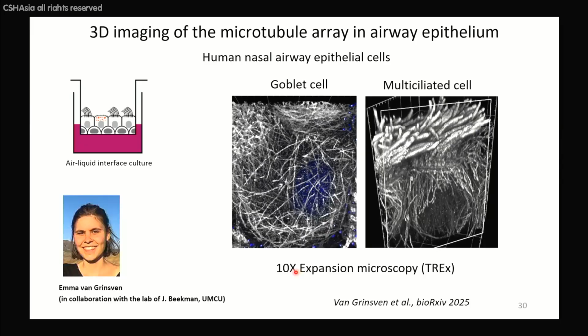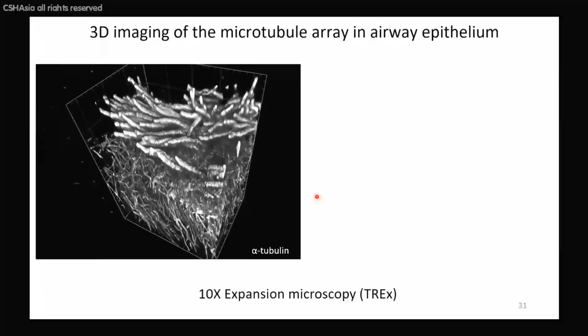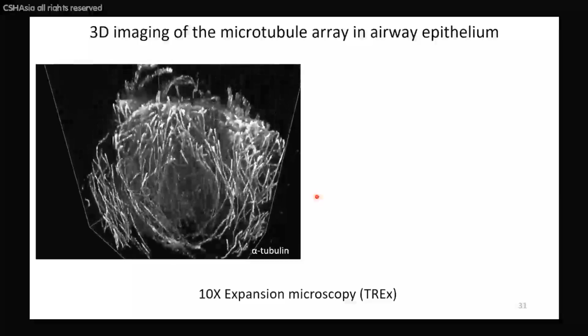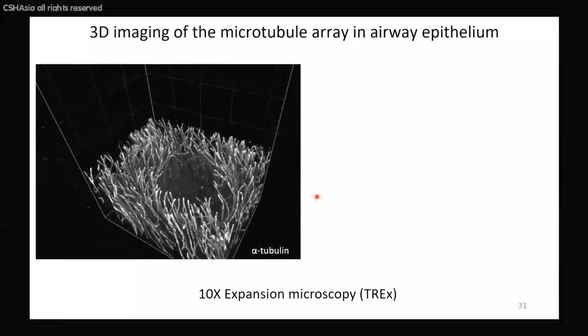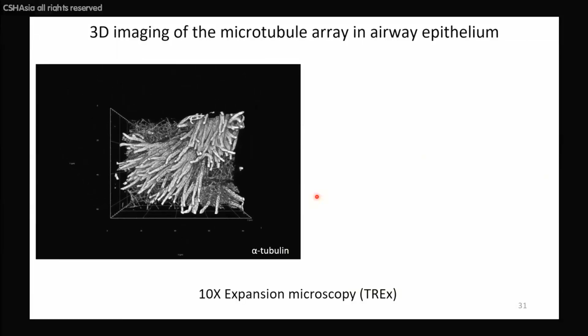And the beauty of this technology is that it allows you not so much to improve the X and Y of your microscopy, but because it greatly improves the Z resolution, you can basically map, even in a complicated cell with about 300 microtubules, each individual microtubule, so you can trace it from the plus end to the minus end. So this is really a very nice technique.